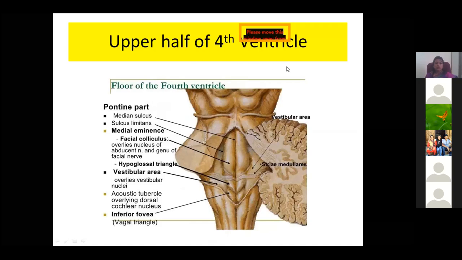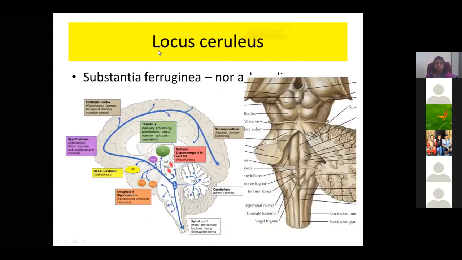This is the upper part of the fourth ventricle, where you can make out the facial colliculus. This is nothing but the winding of the facial nerve around the abducent nerve, and you can make out this vestibular area. And one grayish or bluish colored area you can make out is the locus coeruleus. So the locus coeruleus again is rich in the neurotransmitter, which helps in the connectivity.